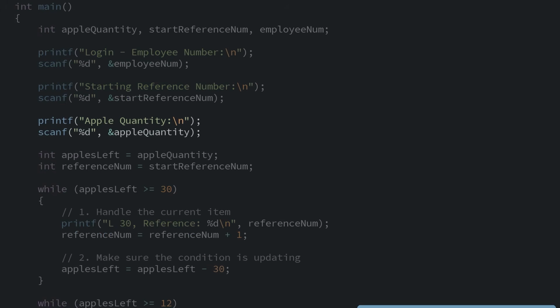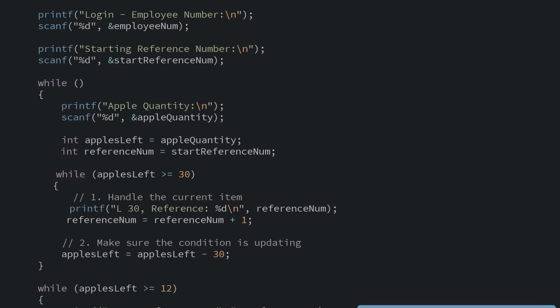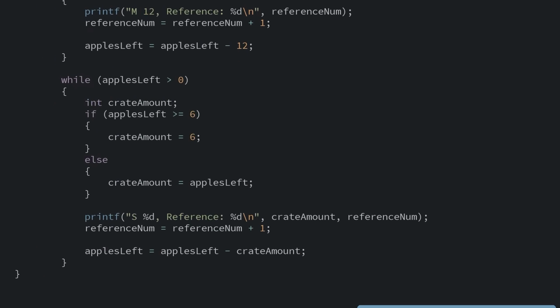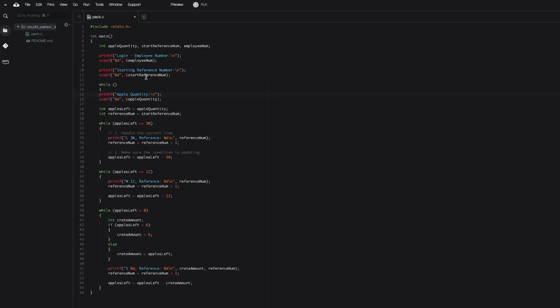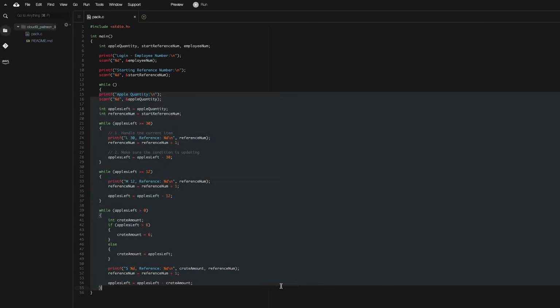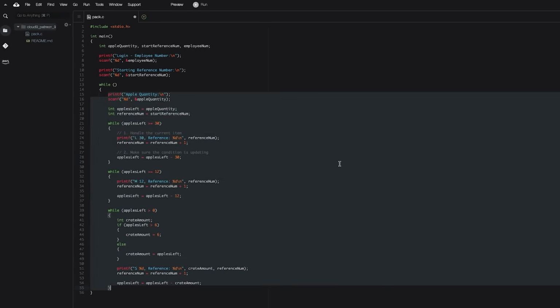Next, we have our apple quantity question. We know that we want to repeat this question over and over again. So our first inclination might be that we want a while loop around this question and everything else. Then put a closing brace at the end. When you need to indent lots of stuff in a text editor, you can usually do that by selecting all of the text and hitting Tab. Doesn't look as cool though.